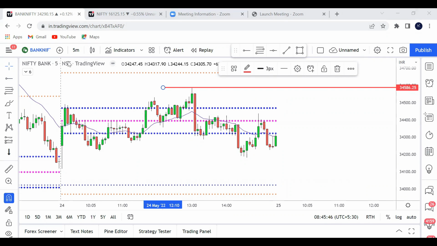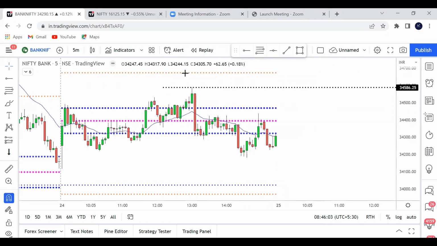Why is that the important level? Because that is the level where there was a reversal, right? So this will be an important level, and we have to mark that level in today's chart. Let us mark it with a black dotted line. And then we will also mark the previous day low, also one of the support levels. So we have marked the previous day high and previous day low, where the previous high is also a supply zone.